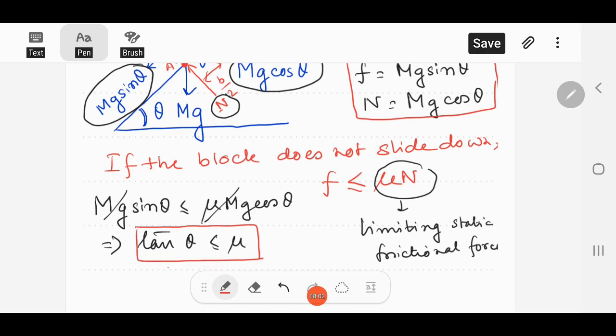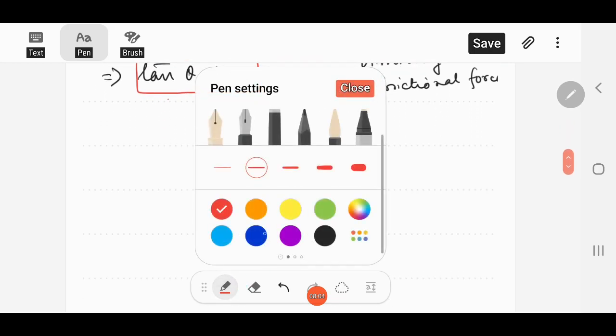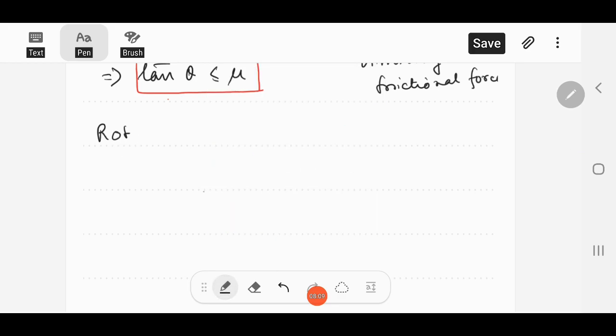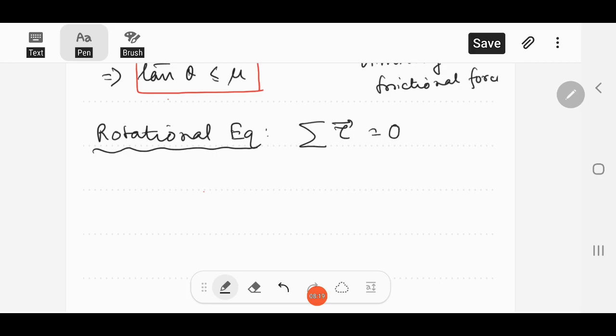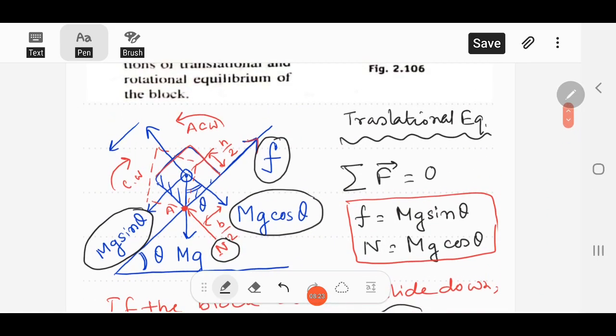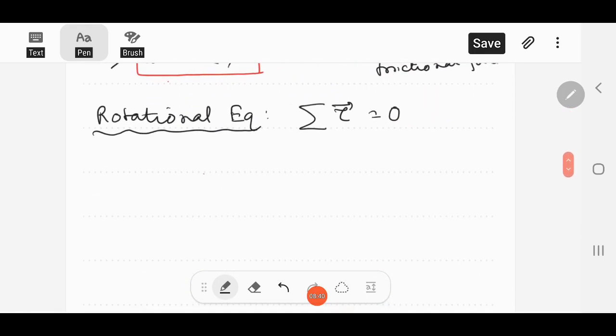And now move on to the next, rotational equilibrium. For rotational equilibrium, we know the vector summation of all the torques must be 0. So what are the forces that produce torque here? Mg cos theta, mg sin theta, mg: these forces are acting through the center of mass, so these won't produce a torque about the center of mass. Only the frictional force F and the normal force N are producing torque here.